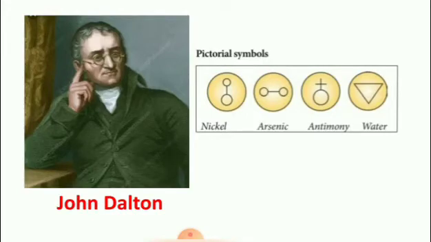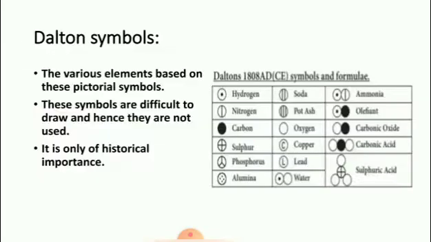Next, Dalton symbols. In 1808, John Dalton, an English scientist, tried to name the various elements based on pictorial symbols. These are the pictorial symbols: nickel, arsenic, antimony and water.